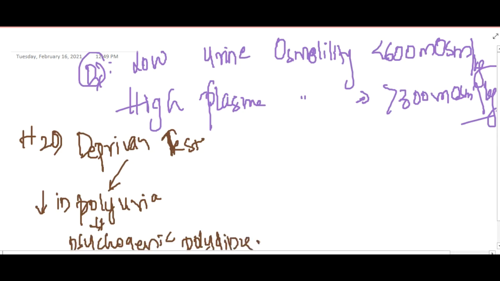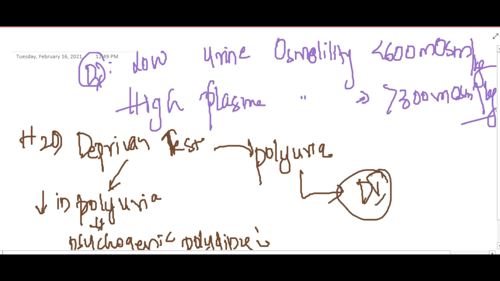But if polyuria is present even after deprivation of water intake, that confirms it is diabetes insipidus. So this test differentiates between psychogenic polydipsia and diabetes insipidus.